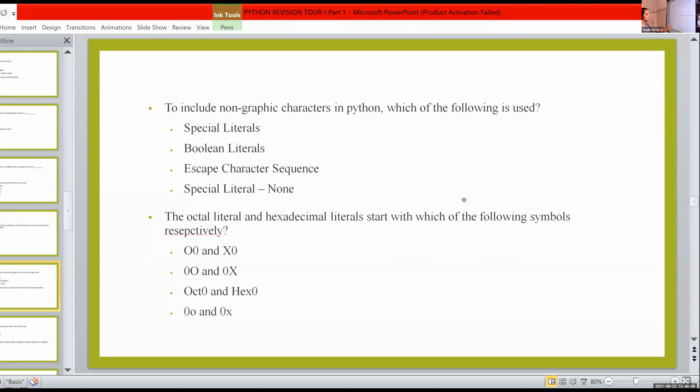For binary number representation, it is 0B. Normally we use the decimal number system, then octal, hexadecimal and binary. Octal is represented using 0O. Hexadecimal is 0x, that is small letter x. Then binary is 0B, small letter B.